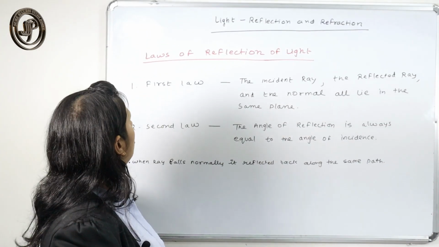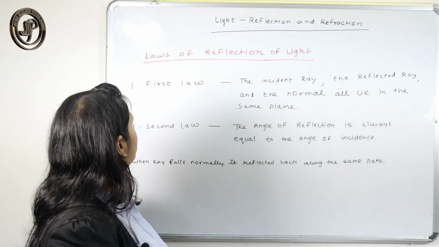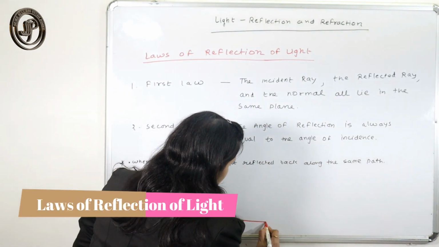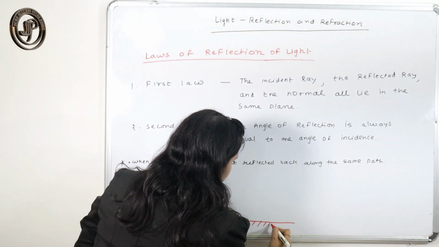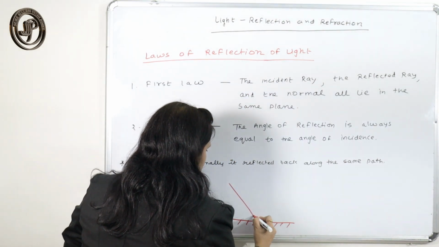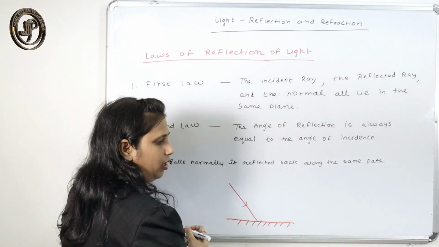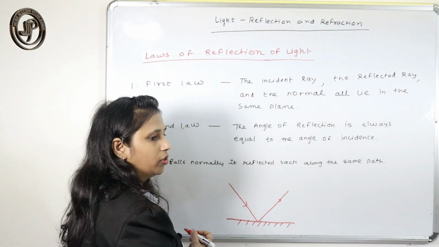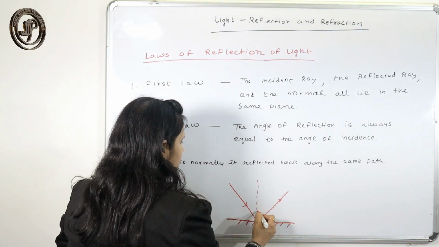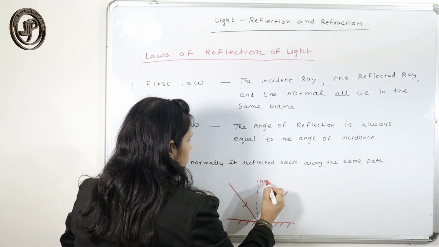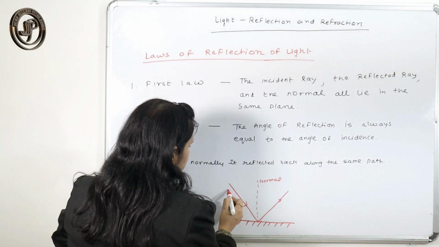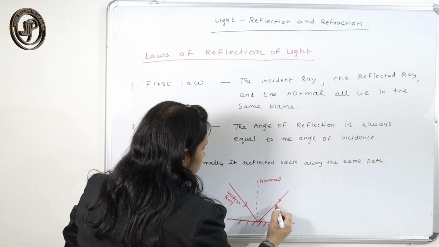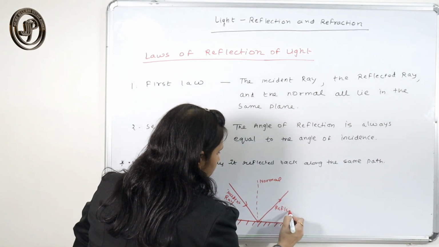So now let us start the laws of reflection. What is the first law of reflection? We know that this is a plain polished surface. This is the incident ray, this is the reflected ray, this is the point of incidence, and this is the normal.